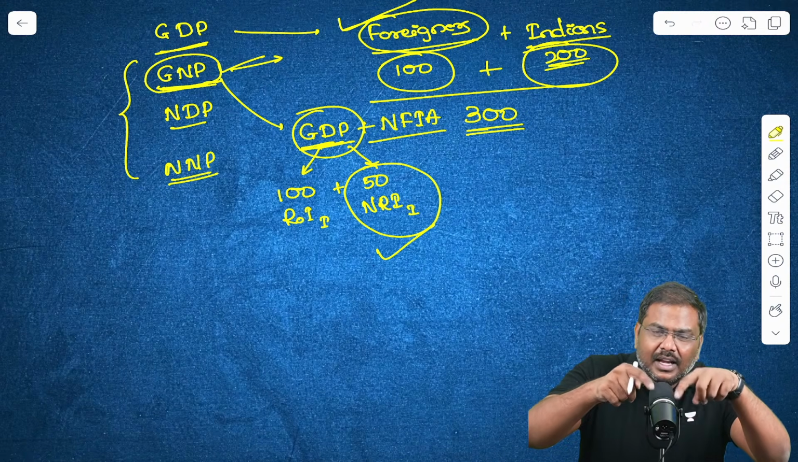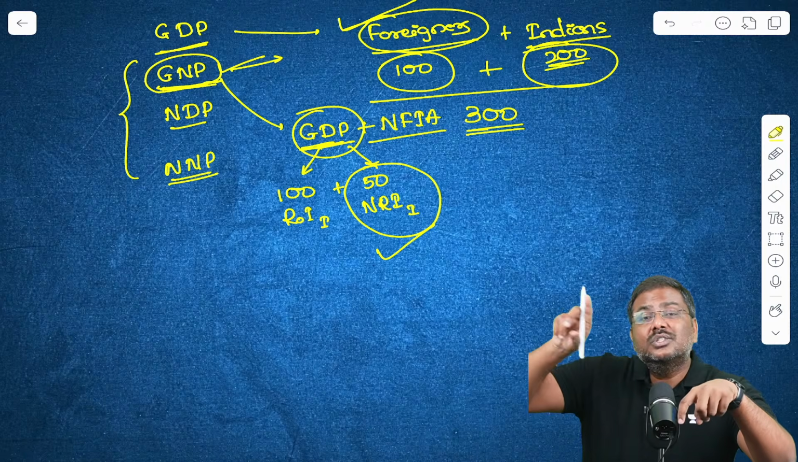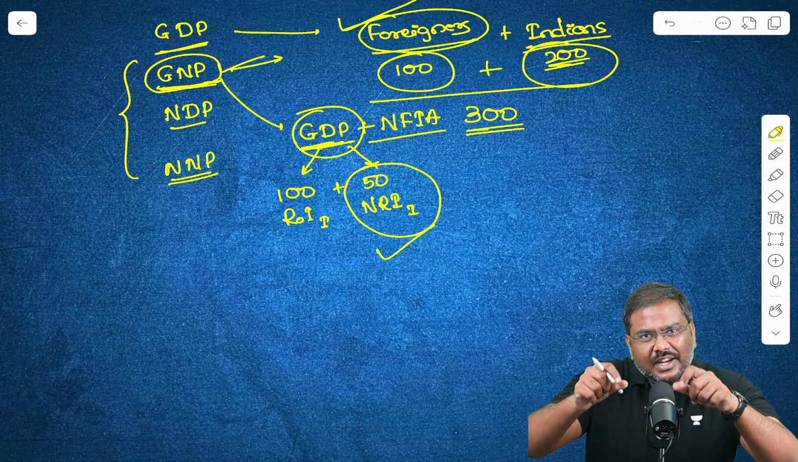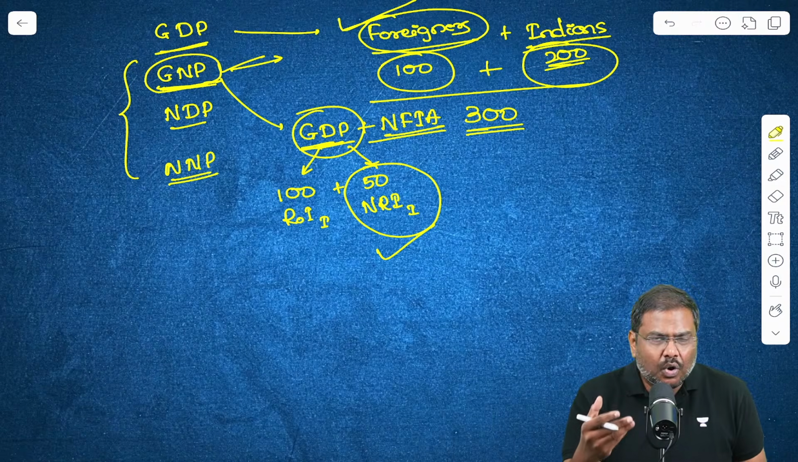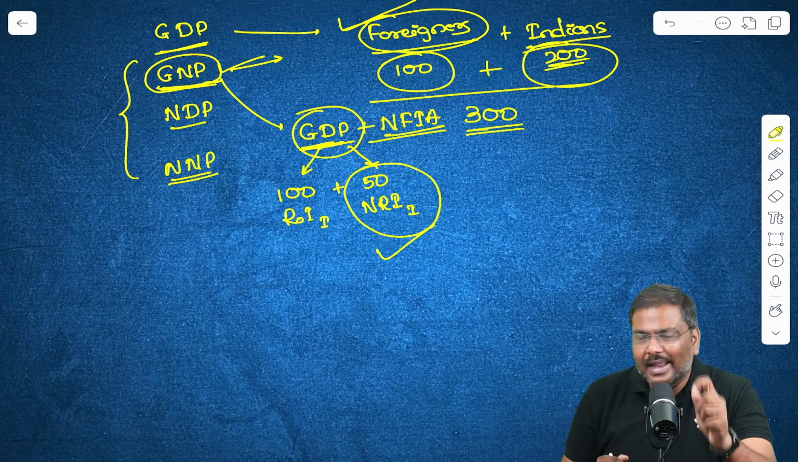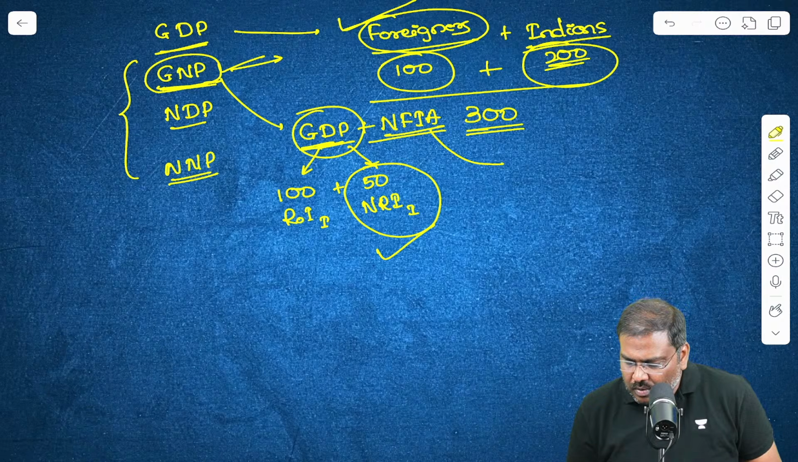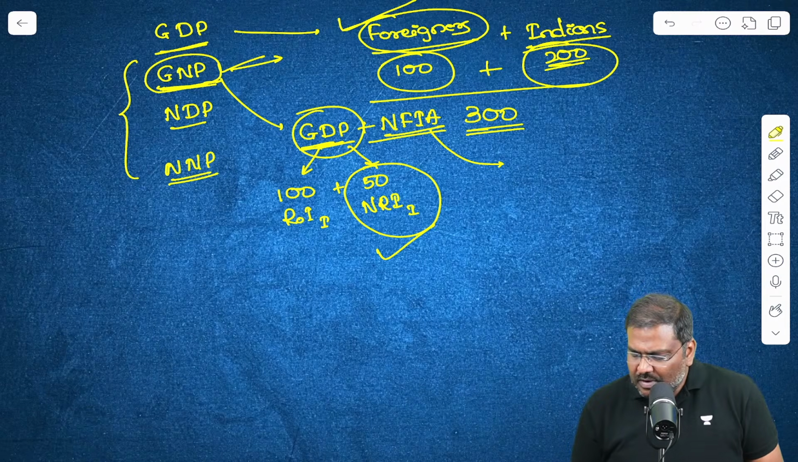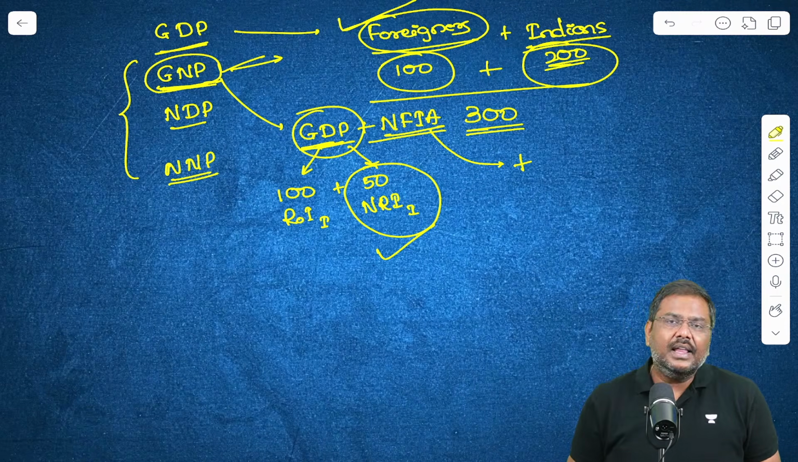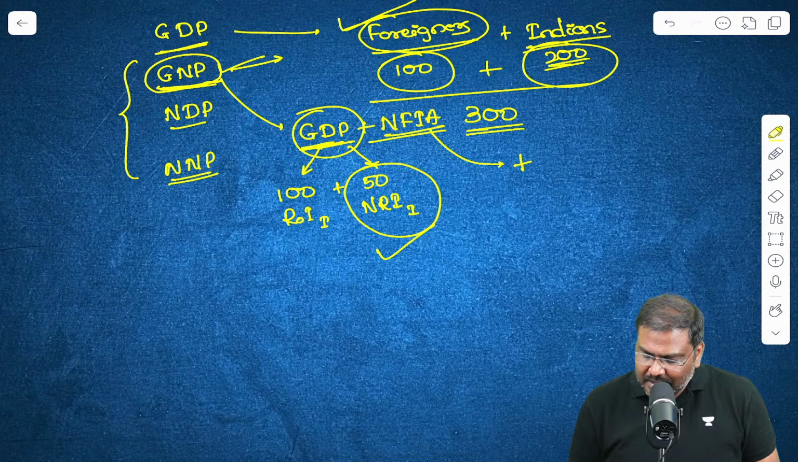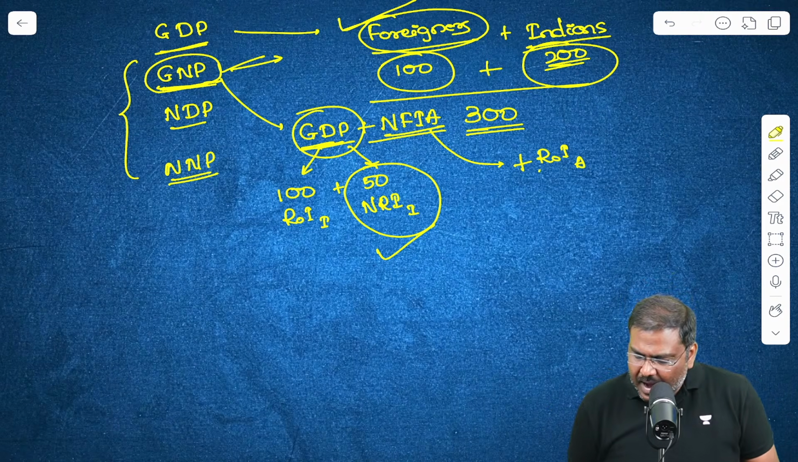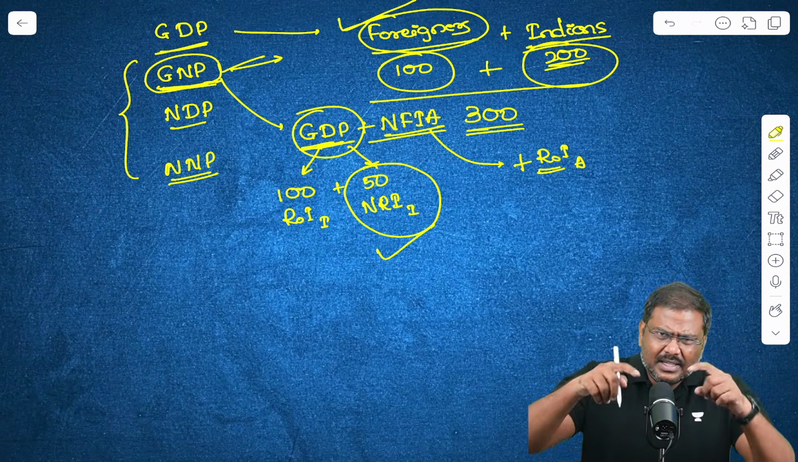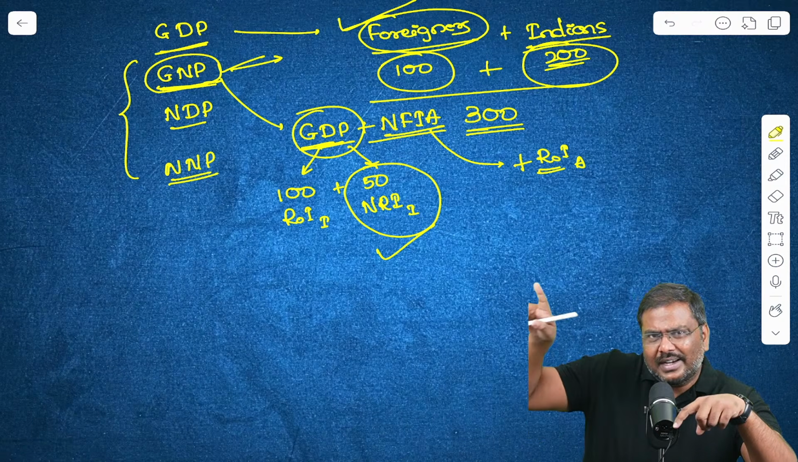And let's say there is an individual Indian resident who has worked in the USA and generated certain income. So what will I do? Net factor income from abroad, NFIA. How do I calculate it? Simple. I will add the factor income generated by residents of India but abroad, outside India. This is a resident of India, but the income is generated outside India.